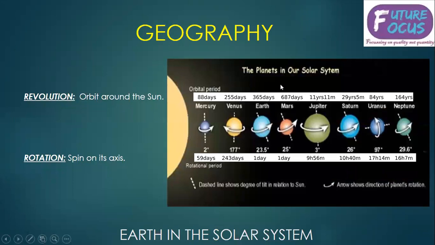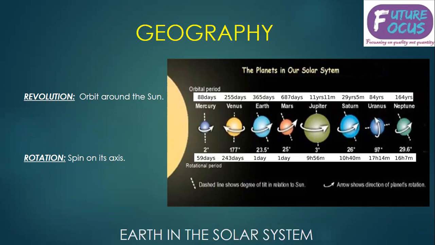Now, this shows how the planets in the solar system revolve and rotate, and the total duration taken by them to revolve and rotate. Let's start from Mercury. Mercury takes 88 days to revolve around the sun and 59 days of rotation. Venus takes 255 days, Earth takes 365 days, Mars takes 687 days, Jupiter takes 11 years 11 months, Saturn takes 29 years 5 months, Uranus takes 84 years, Neptune takes 64 years.